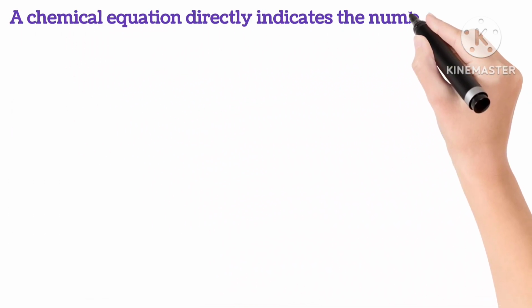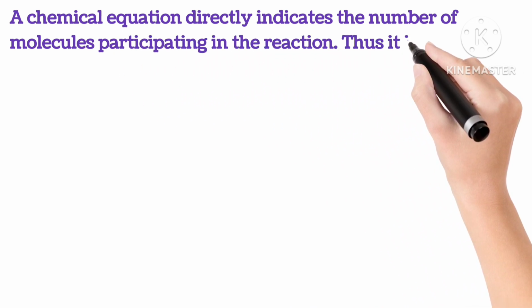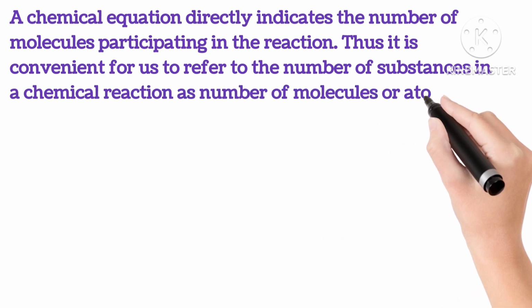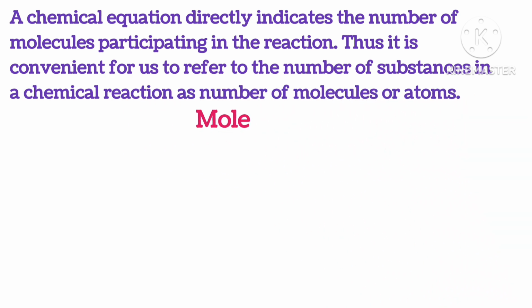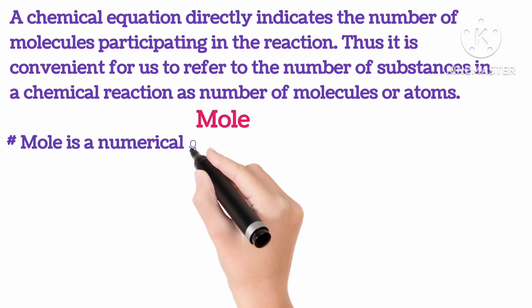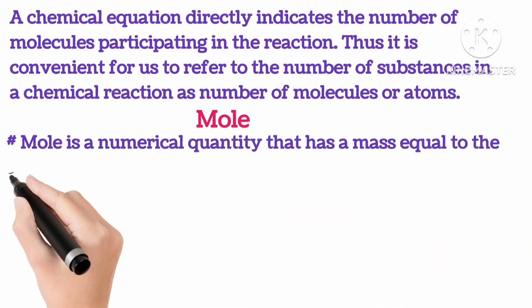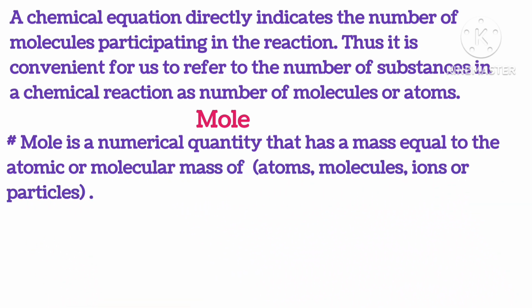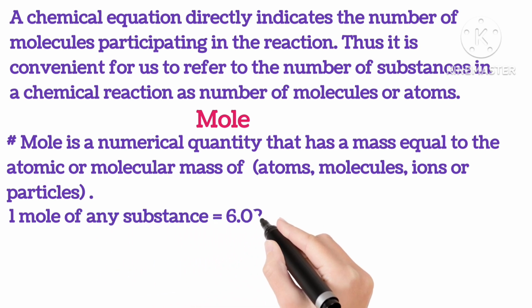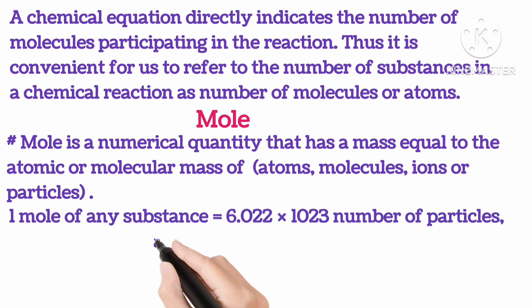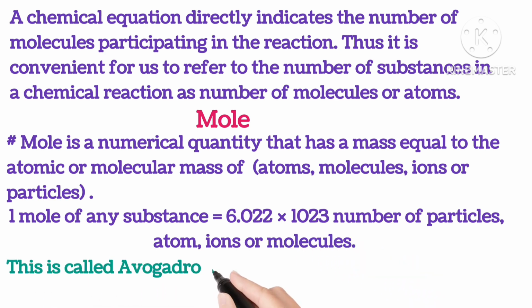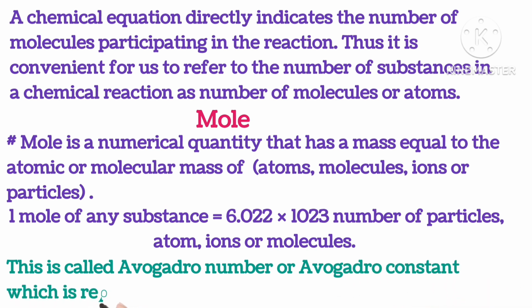A chemical equation directly indicates the number of molecules participating in the reaction. Thus, it is convenient for us to refer to the amount of substances in a chemical reaction as the number of moles of atoms. Mole. A mole is a numerical quantity that has a mass equal to the atomic or molecular mass of an atom, molecule, ion or any particle. A mole of any substance is equal to 6.022 into 10 to the power 23 particles, atoms, ions or molecules. This is Avogadro's number, also known as Avogadro's constant, and represented by N0.